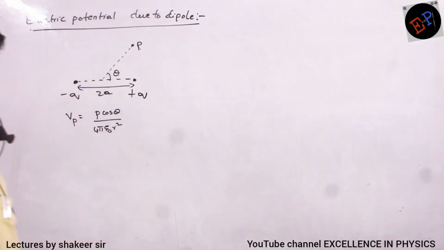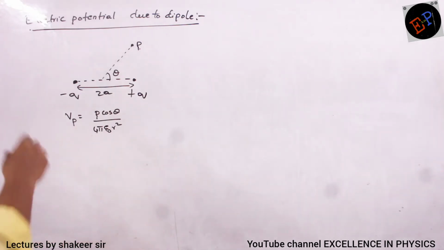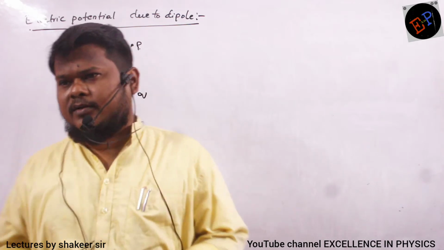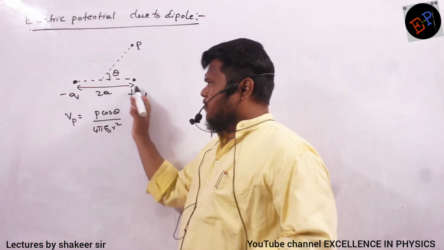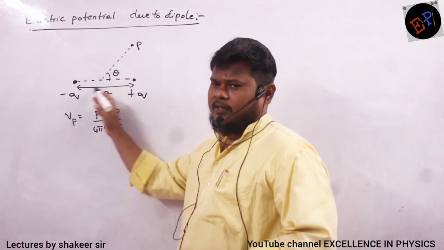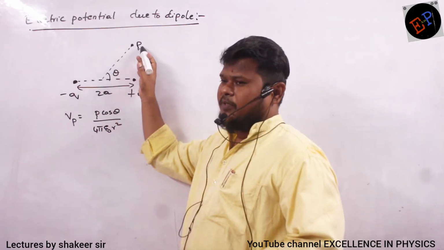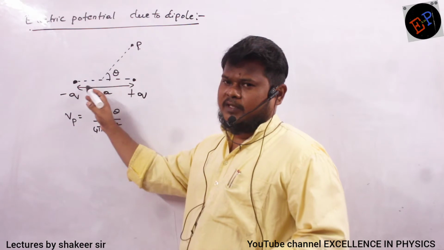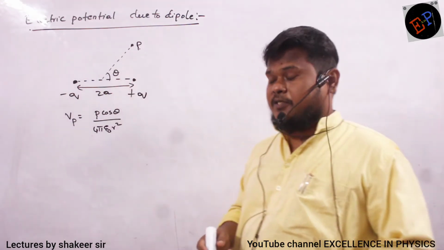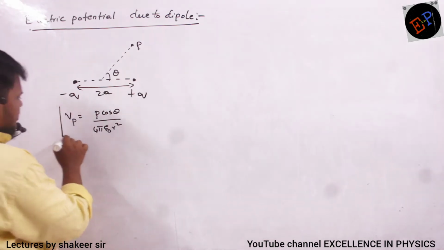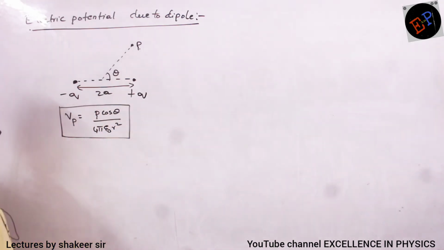Okay, so the next concept is electric potential because of a dipole. What is meant by a dipole? We have already studied it. A dipole means two equal and opposite charges separated by a small distance. At any point P, which makes an angle of theta with the center of the dipole, if I want to calculate the electric potential, then this is the equation: Vp is equal to P cos theta divided by 4 pi epsilon naught into r square. There is no need for the derivation, just remember this one.